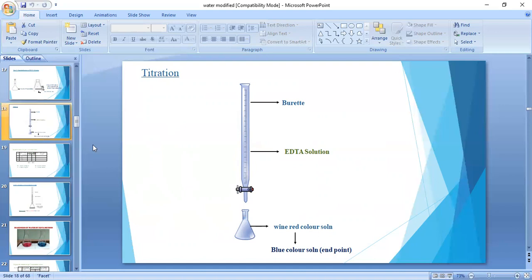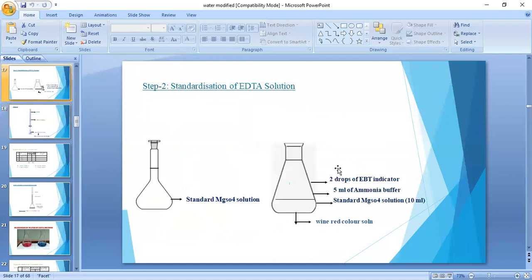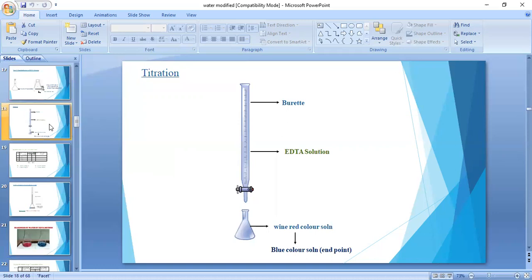When we add the ammonia buffer and EBT, it is wine red in color, because EBT forms an unstable complex with the calcium and magnesium present. This wine red solution is titrated against EDTA from the burette.